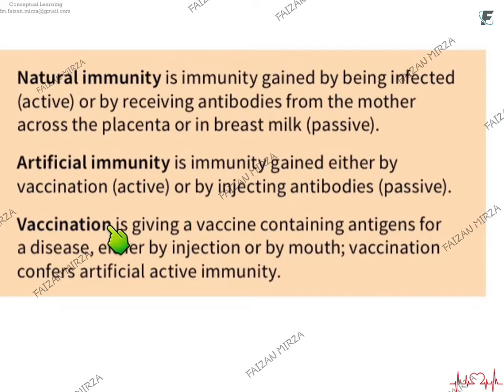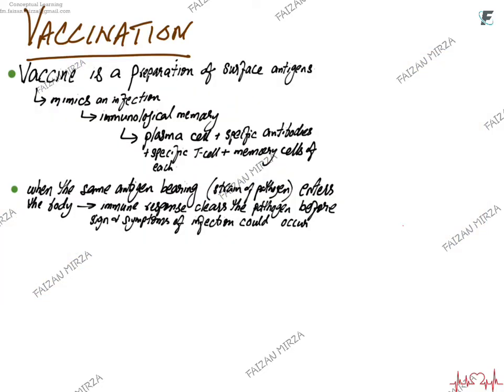What's vaccination? Vaccination basically is a vaccine containing antigens. They are either injected or given by mouth, and vaccination confers artificial active immunity. A vaccine basically is a preparation of surface antigen which mimics a natural course of infection. The immunological memory is evoked, and the plasma cells, the specific antibodies, the specific T cells, and the memory cells of each are made.